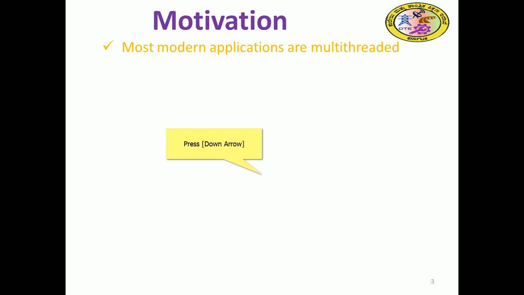Most modern applications are multi-threaded. Today most of the operating systems we observe, such as Android, and modern operating systems in general, encourage the multi-threaded concept. Today's computers have several processors: a desktop had one processor, and today's improved processors, maybe in a laptop, a workstation, or even a desktop, contain dual core or multi-core.